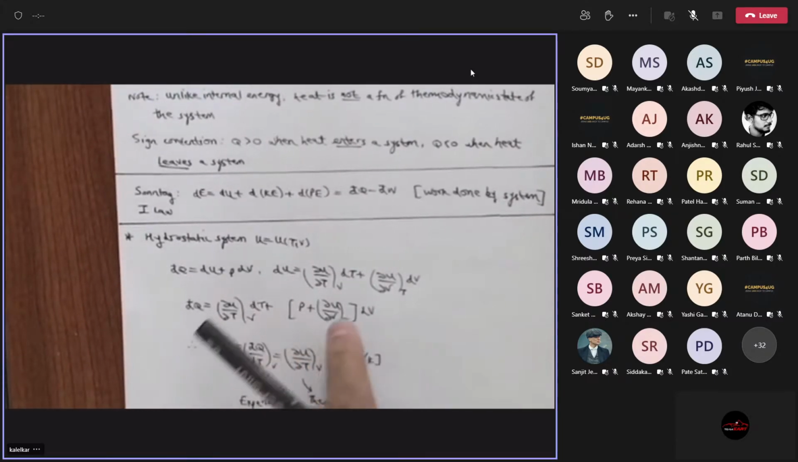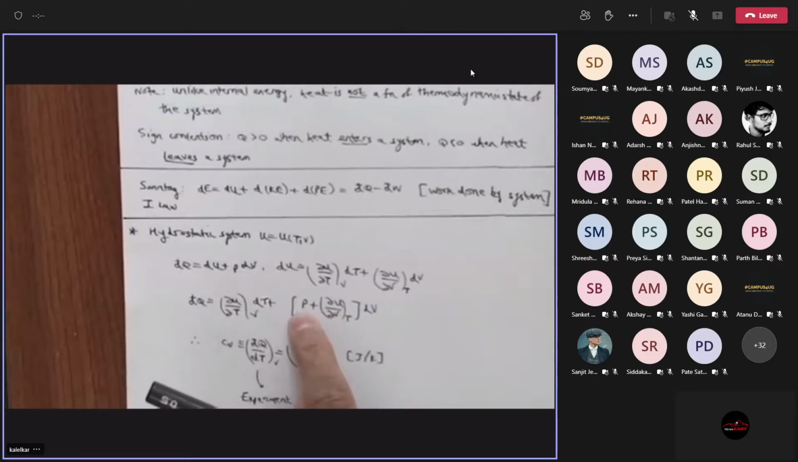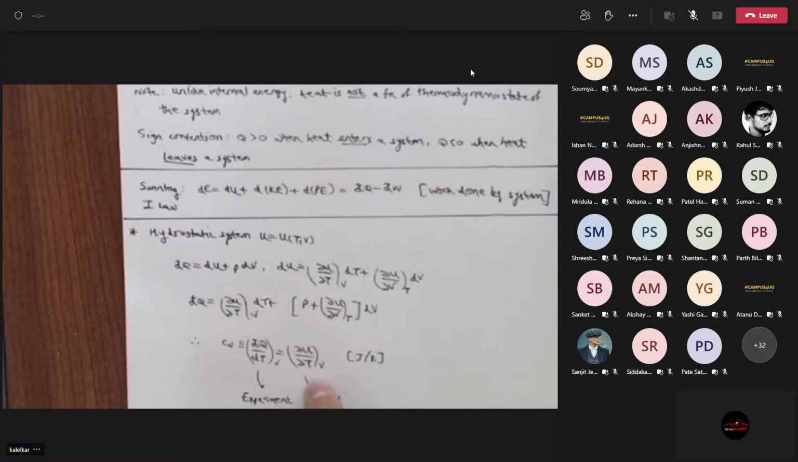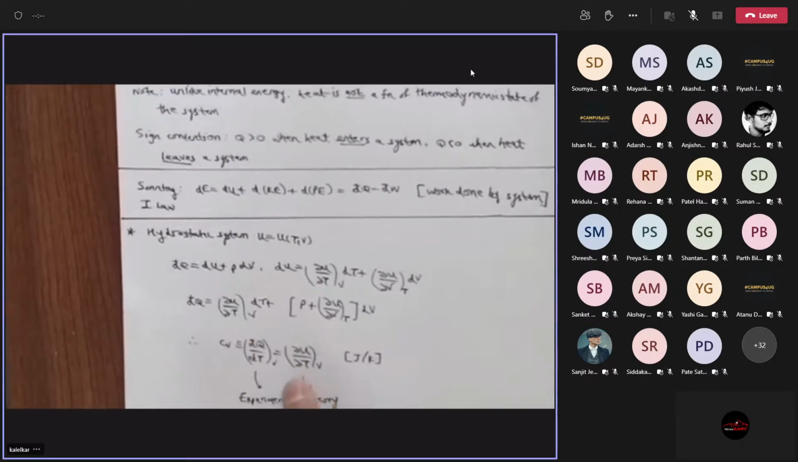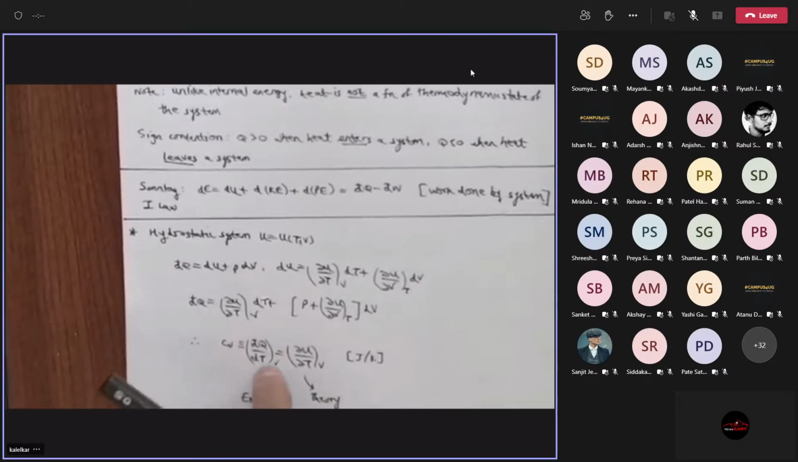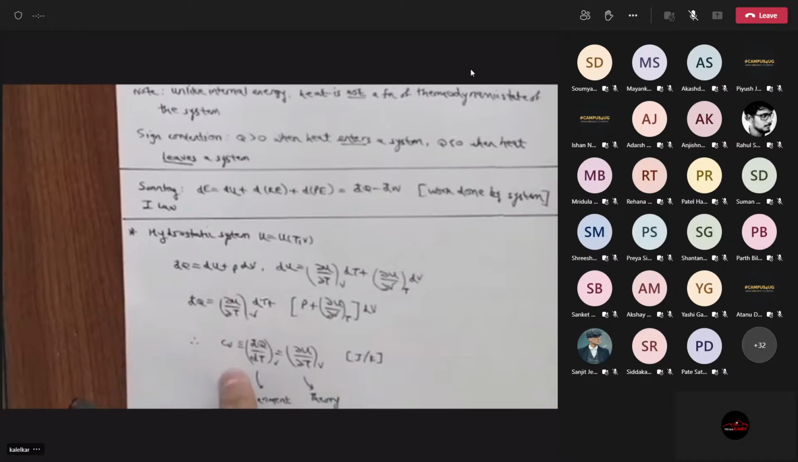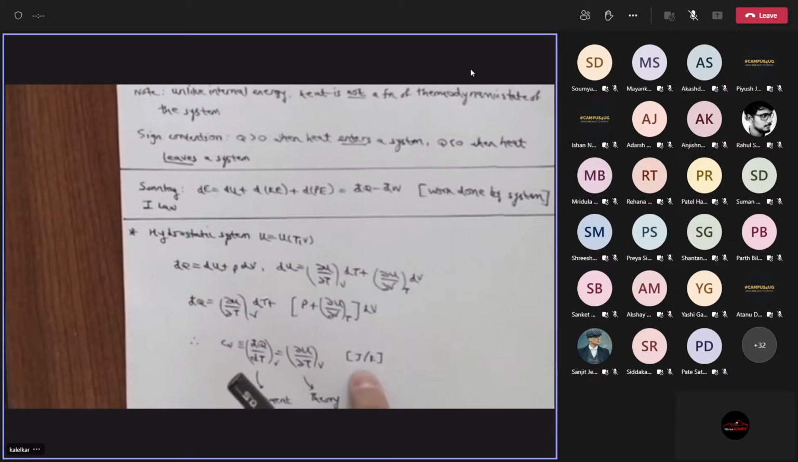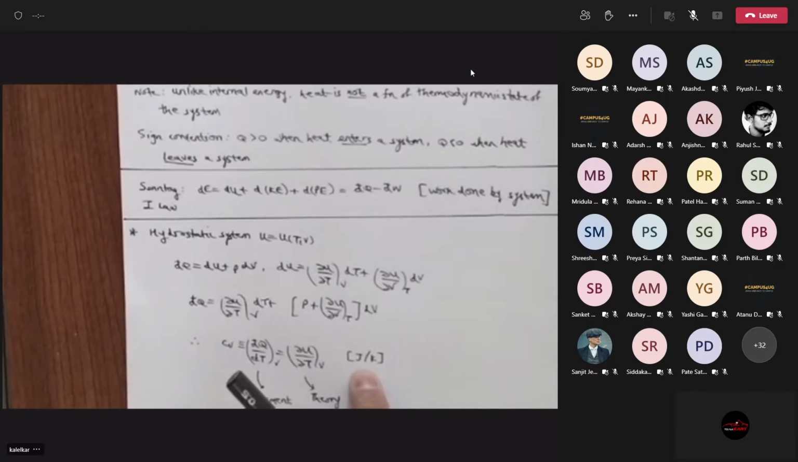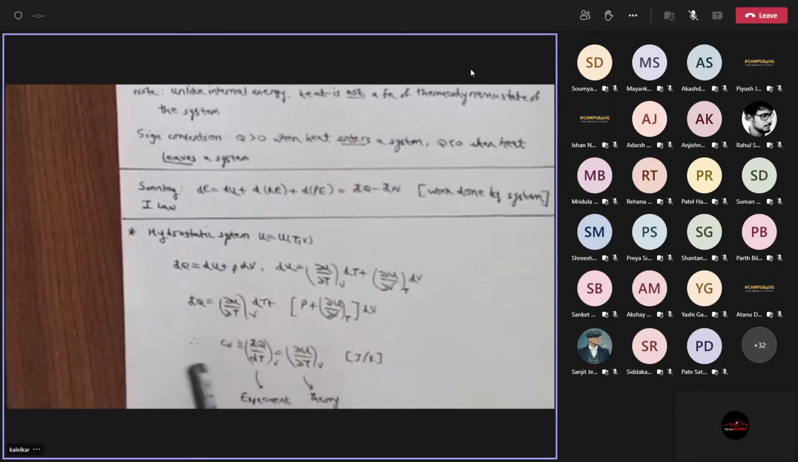So what happens at constant volume? The second term is 0, and I get dq by dt at constant volume is del u by del t at constant volume. So what is the use of this relation? Firstly, this is nothing but your specific heat at constant volume. Unit is joule per Kelvin. Now, what is the use of this?